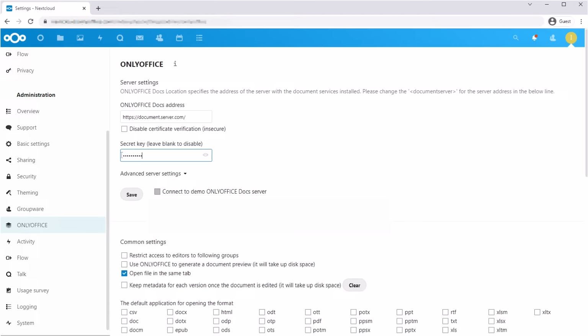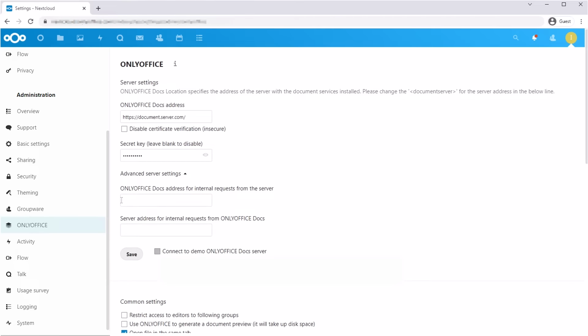Local networks usually prohibit requests between public addresses. In this case, open advanced settings and input addresses for external requests.